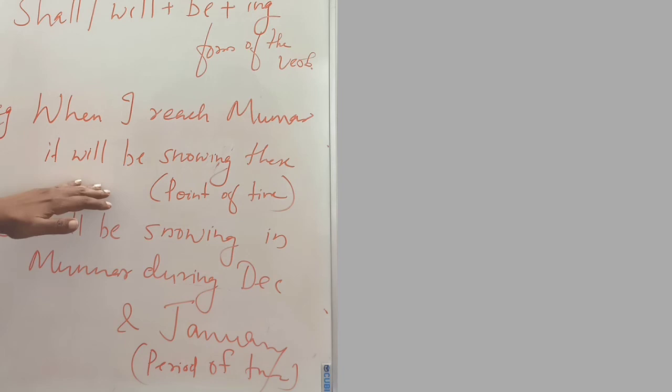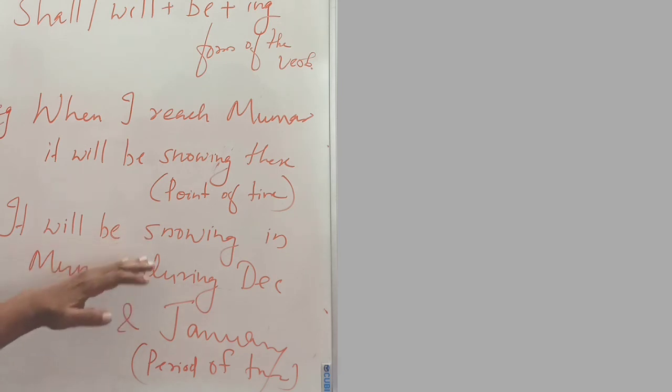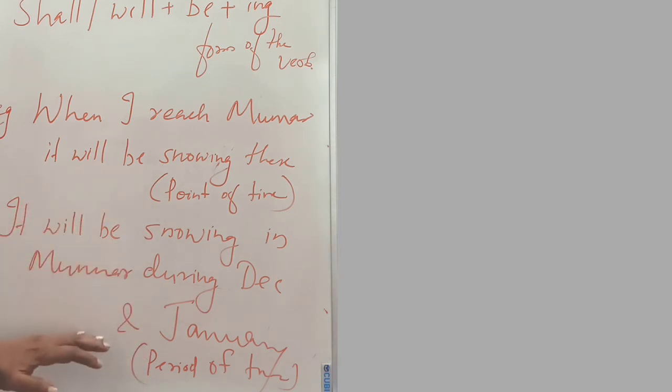This is an example. When I reach Munnar, it will be snowing there. That is a point of time. Then another, a period of time. It is used to express an action that will be in progress during a period of time. It will be snowing in Munnar during December and January. It is an example of a period of time. So in this case we use future continuous tense.